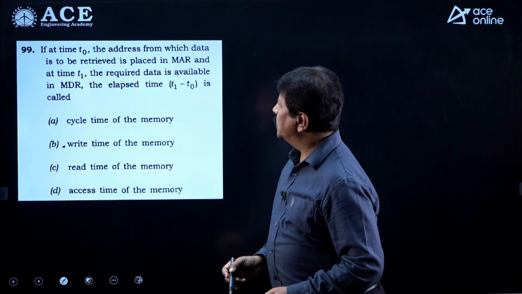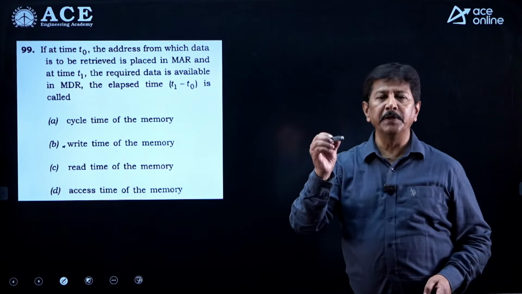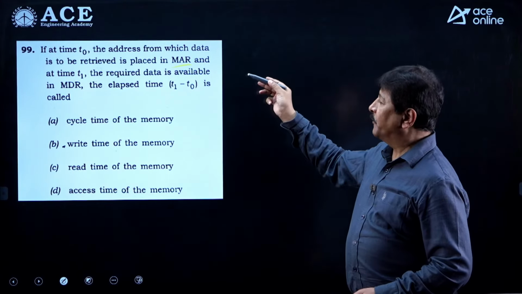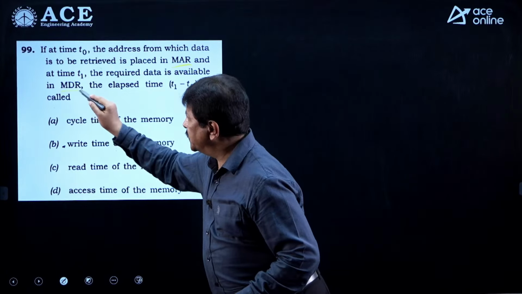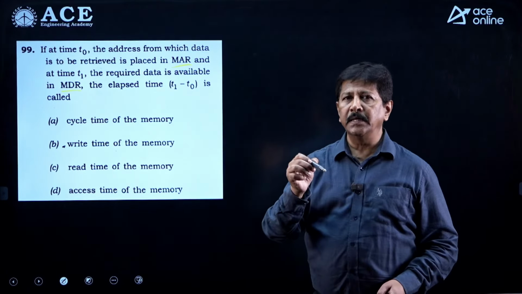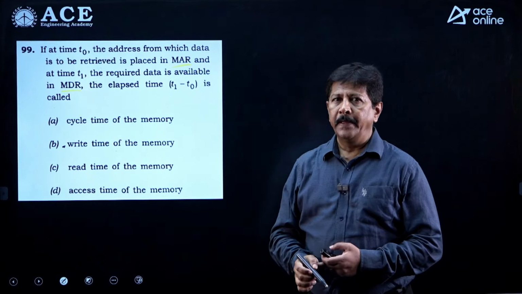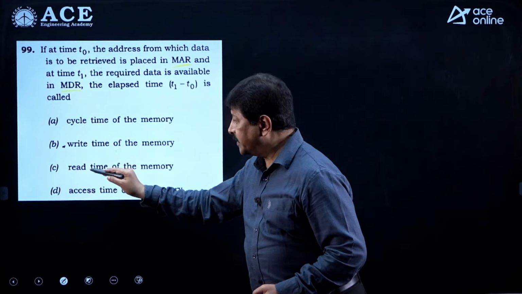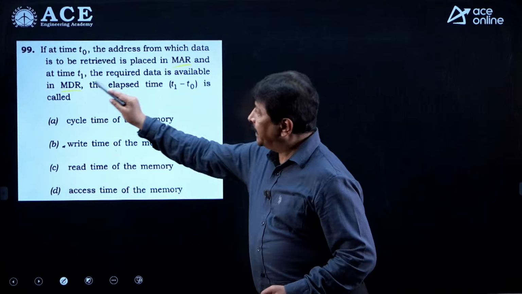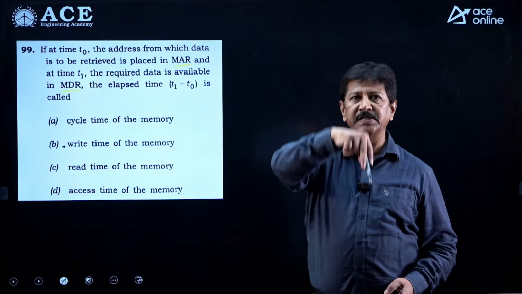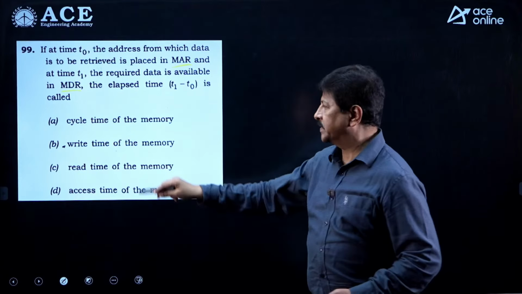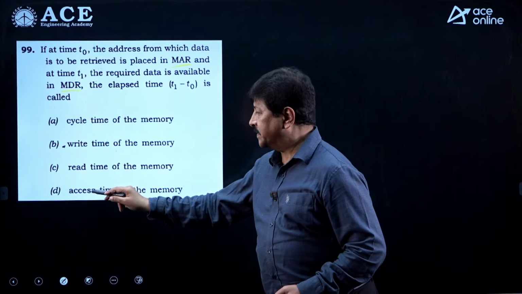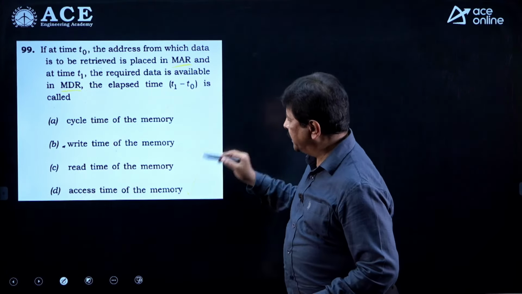Fine. So you know that the address is kept in the memory address register, and after some time data will come from memory into the memory data register. What do you call this? This is nothing but the access time of the memory. You may ask me, sir, why not the read time of the memory? No, read time of the memory is larger than the access time of the memory. After getting into the MDR, this will finally be stored into another register. If you count that time also, then it comes to the read time of the memory. I can say read time of the memory is, most of the time, greater than the access time of the memory. So the correct answer to this is D.